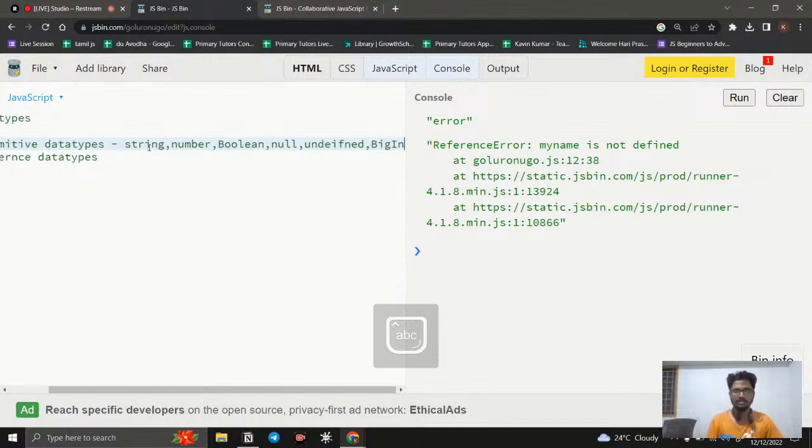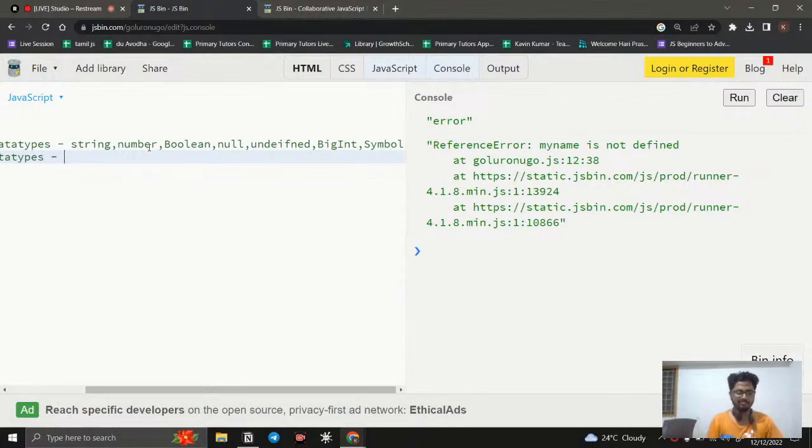Okay, so BigInt is this one. And we will get Symbol also, so both come here. And if I say reference data type, we have object. But this BigInt and Symbol are newly introduced ones.